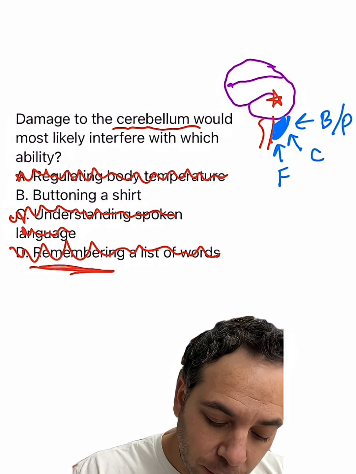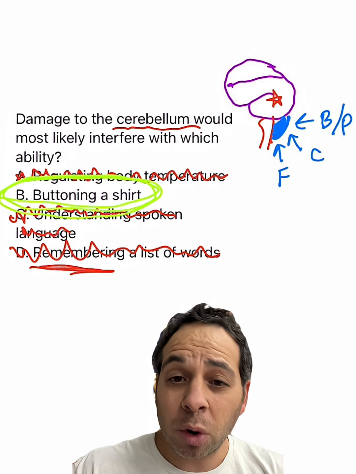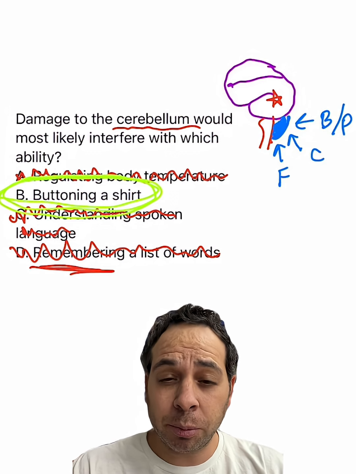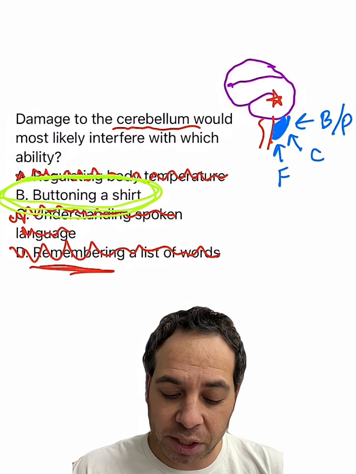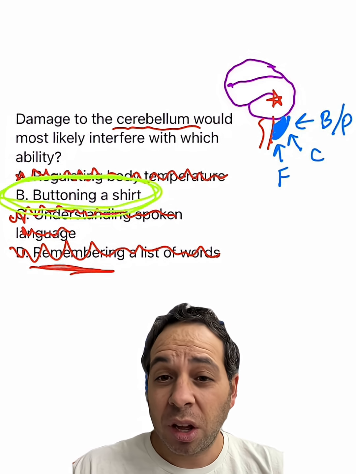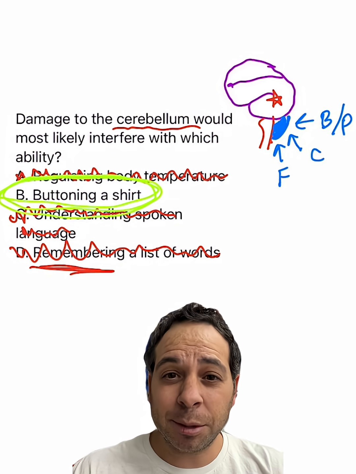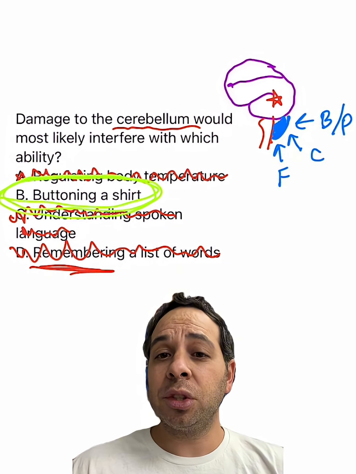Our answer and best choice is going to be B, buttoning a shirt. Why? Because in order to button a shirt, I need good coordination with both my hands. I need good fine motor skills, or else I'm not going to be able to undo those buttons. Other issues with my cerebellum might be walking, riding a bike, dancing, playing sports, anything involved in posture, balance,